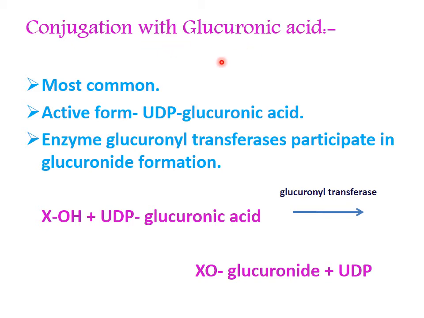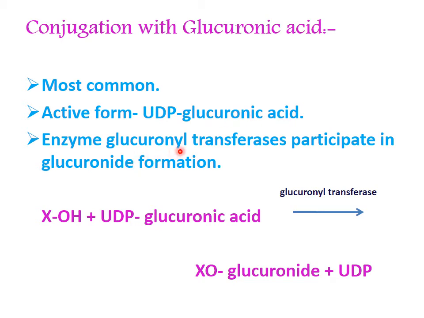glucuronic acid. You have already seen in the heme metabolism that bilirubin is formed. This bilirubin, we have seen, is converted by glucuronic acid and forms a conjugate. So this conjugation reaction with glucuronic acid is very common. Its active form is UDP glucuronic acid.